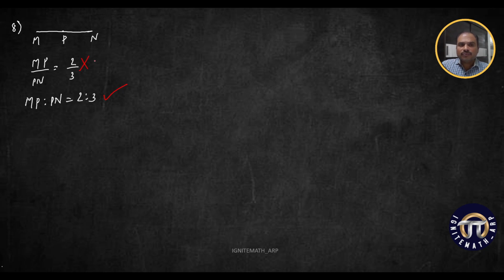Do not write any of the ratios in the form of fractions. No. Okay, this won't give you marks. This will give you marks. Clear? Right. And the next one, the ninth point, is very important in case of the equation of the line. Suppose I'm giving you some data, and I'm asking you to find the equation of the line. Okay, you used any form of the equation, and finally you say equation of the required line, and you write the equation as 2x by 3 minus y by 2 is equal to 4.